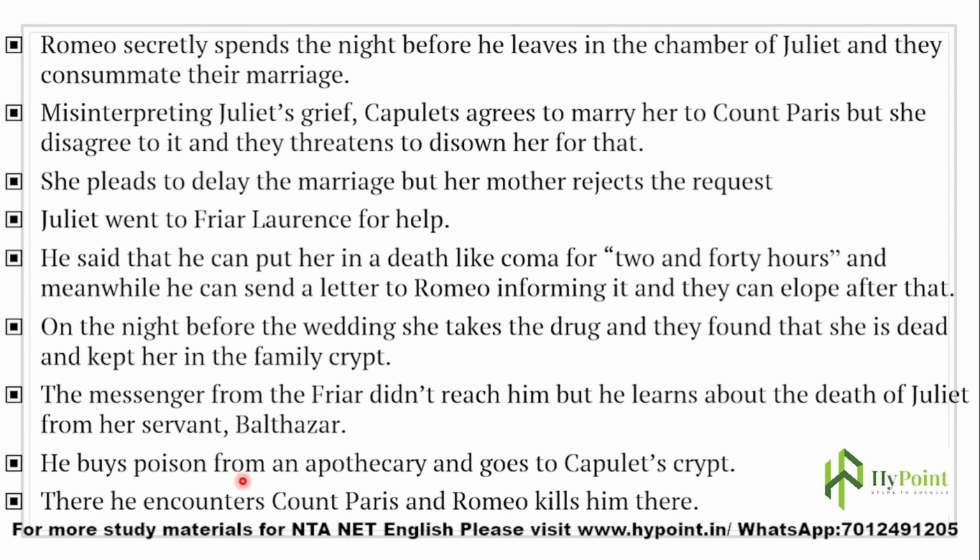He buys poison from an apothecary. So while he was returning to Juliet in order to see her for the last time, he buys poison from the apothecary and goes to Capulet's crypt to see her. There he encounters Count Paris, and Romeo kills him there. So Count Paris is the person who wanted to marry this young girl, and who was very adamant in marrying her. So Romeo, as soon as he confronts Count Paris, he kills him there.